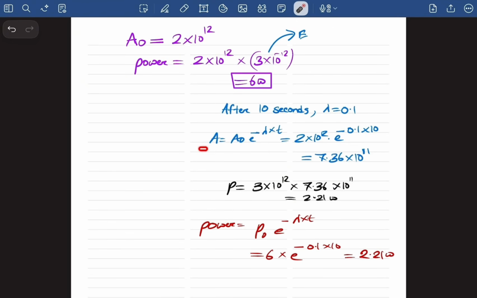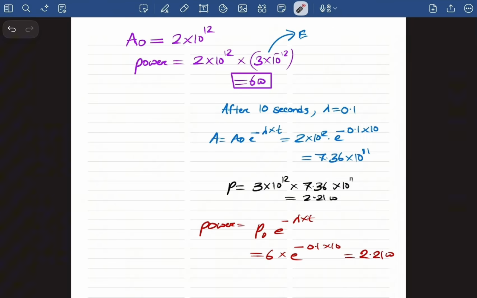So let's figure out the new activity. We know activity is equal to A naught e to the power of minus lambda t. We put in the initial activity like this, e to the power of minus the new lambda multiplied by t, because of 10 seconds. And then we get the new activity as 7.36 into 10 to the power 12. So using this new activity, now we can calculate our new power. While calculating the new power, the energy is going to be the same, but the activity did decrease. So this is our new power, which is 2.21 watt.